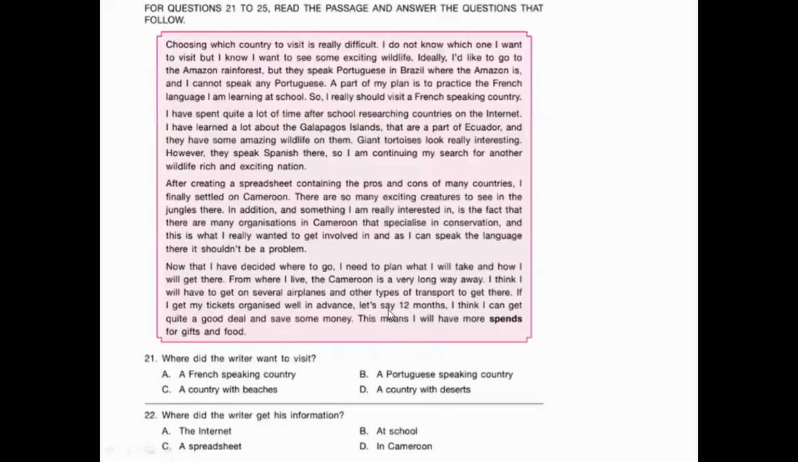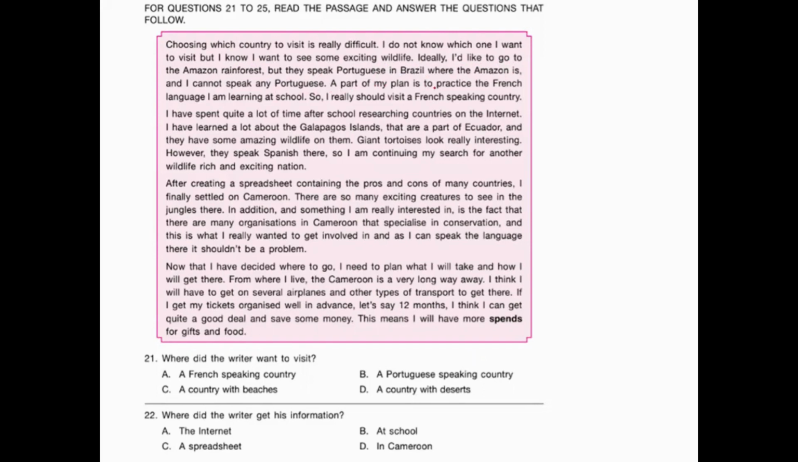Okay, now again we have another passage. We'll go through it. Choosing which country to visit is really difficult. I do not know which one I want to visit, but I know I want to see some exciting wildlife. Ideally, I would like to go to the Amazon rainforest, but they speak Portuguese in Brazil, where the Amazon is, and I cannot speak Portuguese.